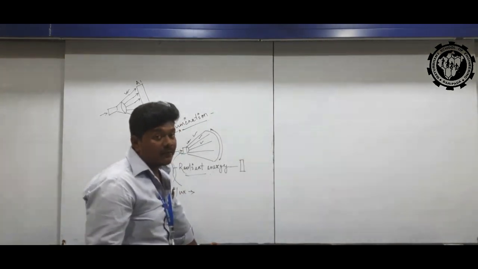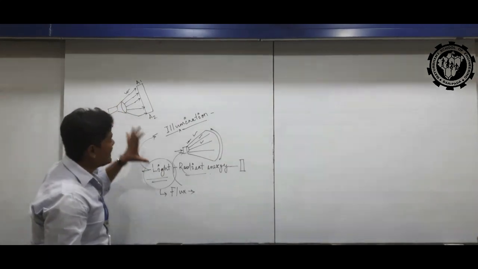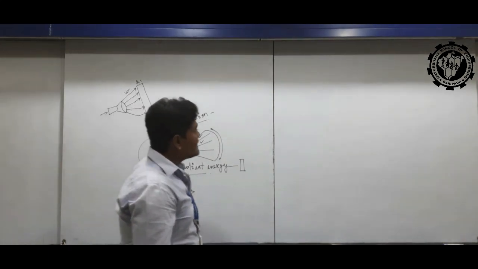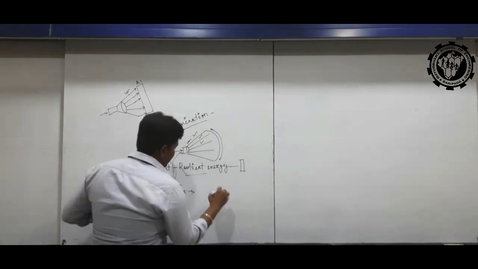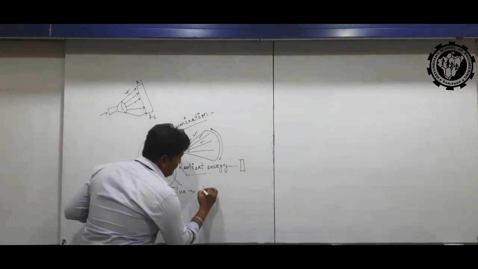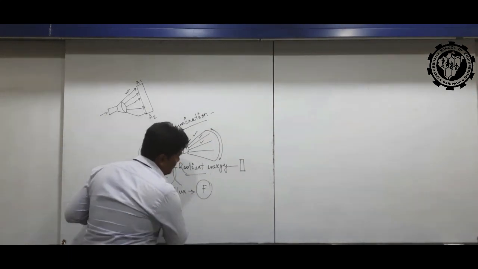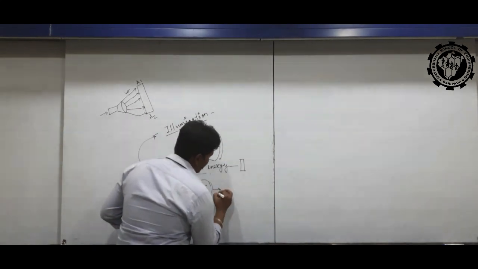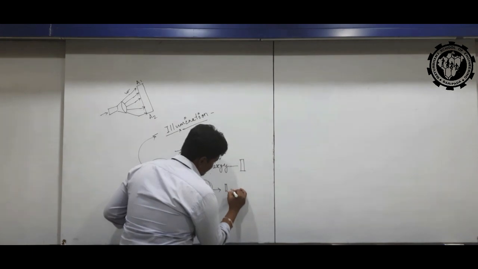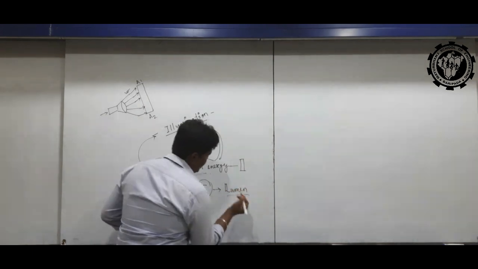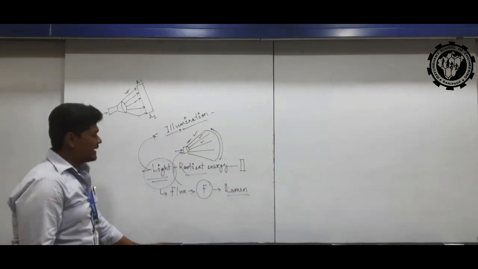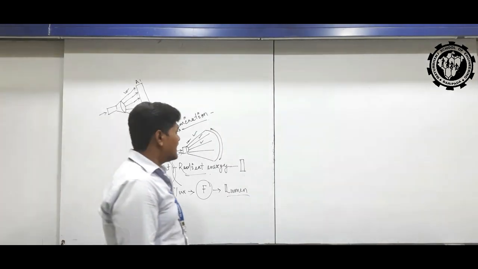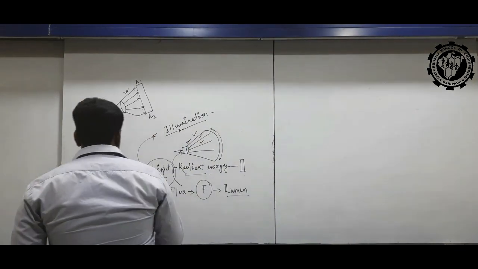Flux is denoted by the letter F, and the unit is lumen. Clear?